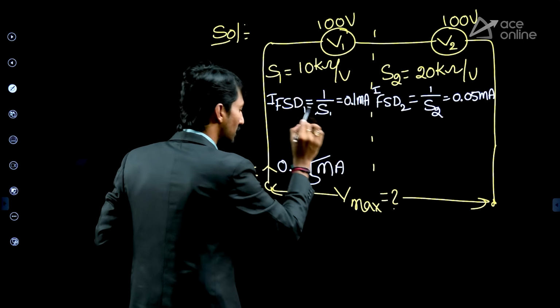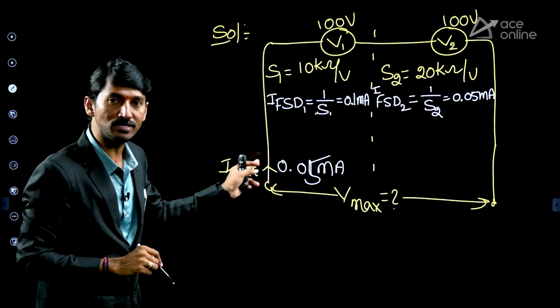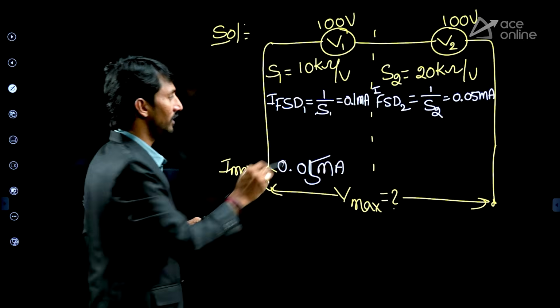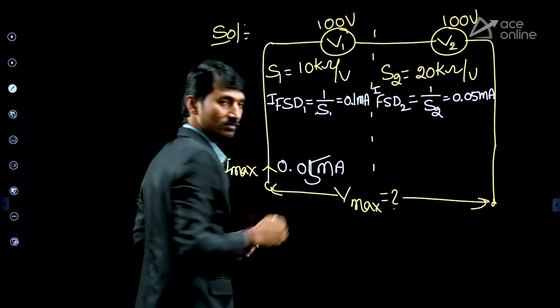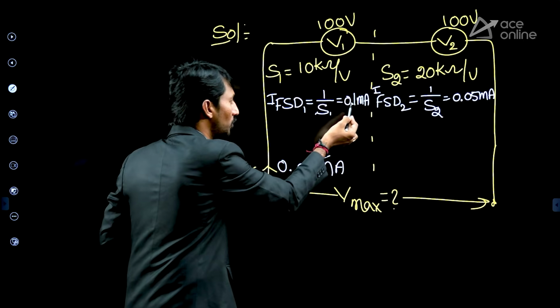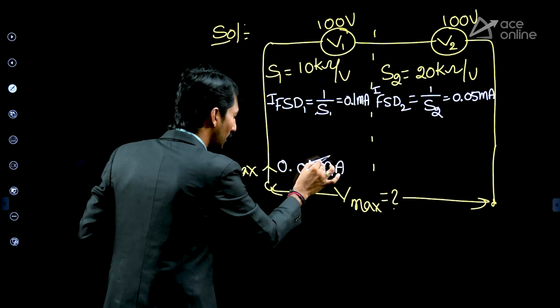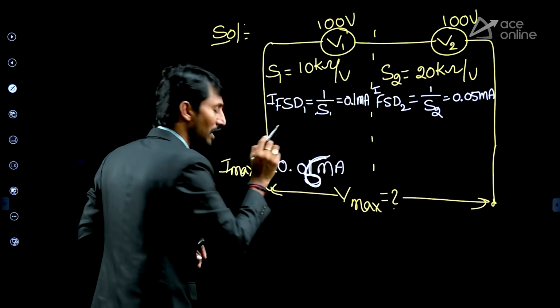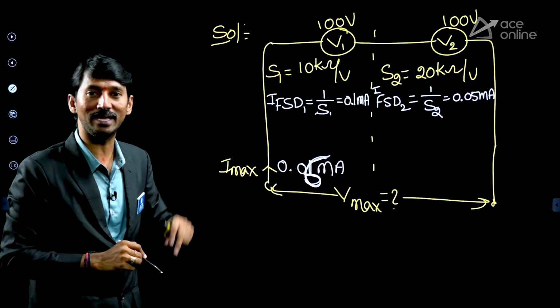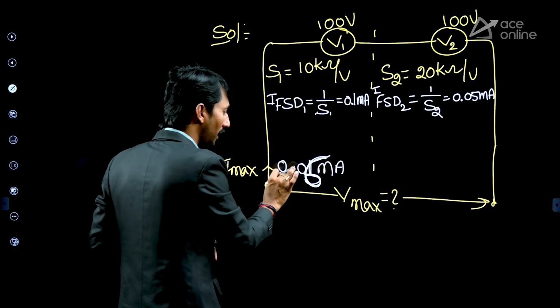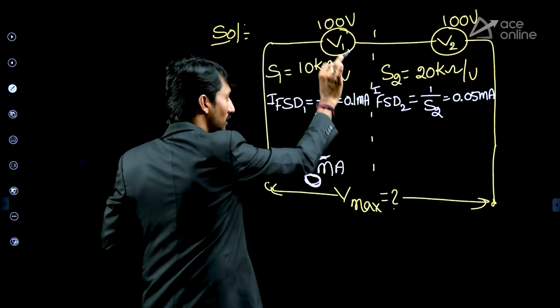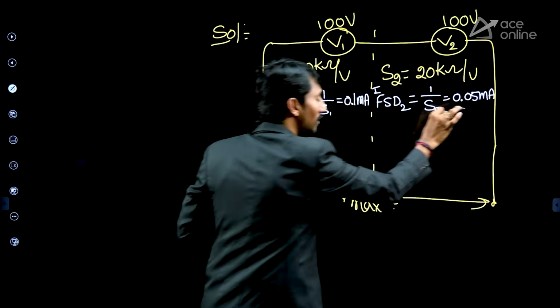Suppose I send 0.05 milli. Yes, one can take up to 0.05, the other up to 0.1 milli. Yes, both meters are safe. Suppose you send 0.06 milliampere. This one will be safe, but the other will be disturbed or damaged.